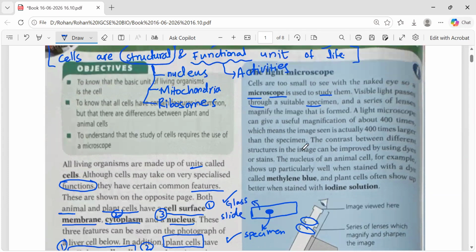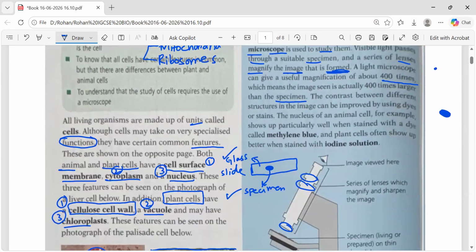They mention visible light passes through a suitable specimen and a series of lenses magnifying the image that is formed. They magnify the image. A light microscope can give a useful magnification about 400 times. It means if an object is of this size, you will see an image of this size. Clear? 400 times means the image seen is actually 400 times larger than the specimen. The actual specimen is this, but you will see the elaborated image which will be 400 times magnified as that of original.